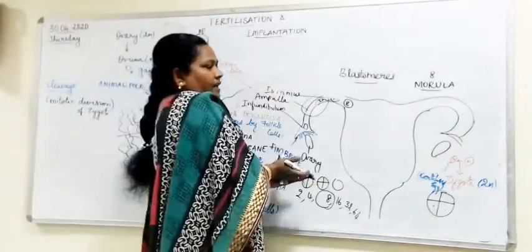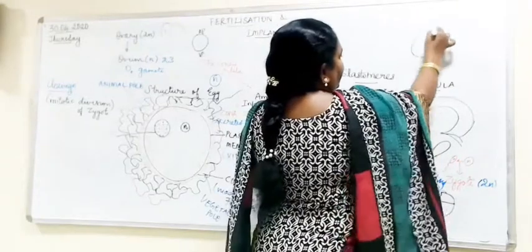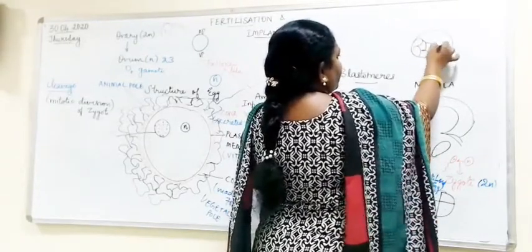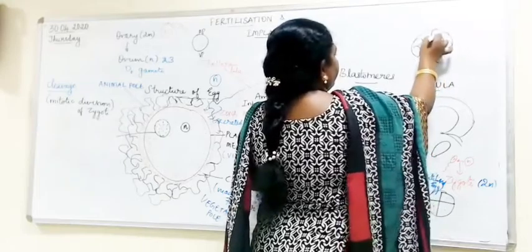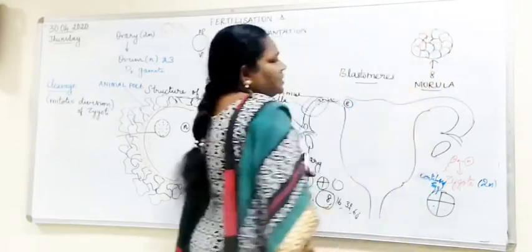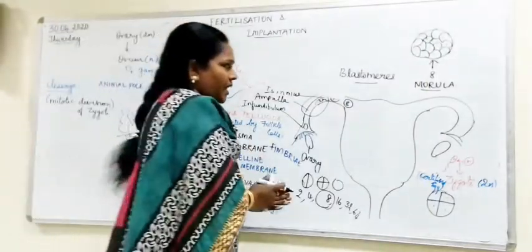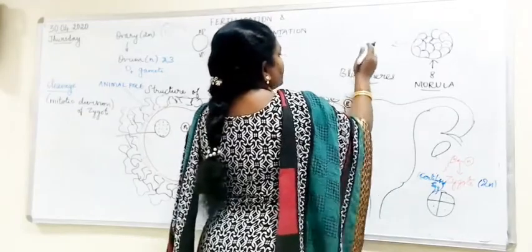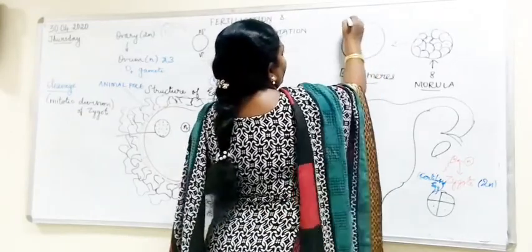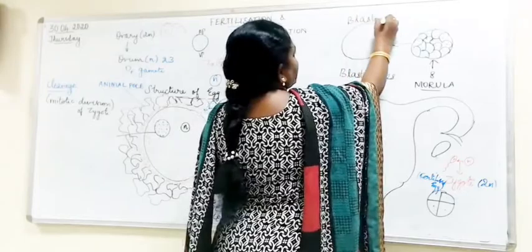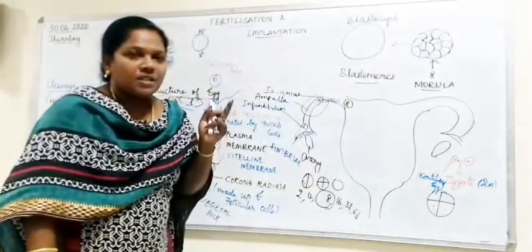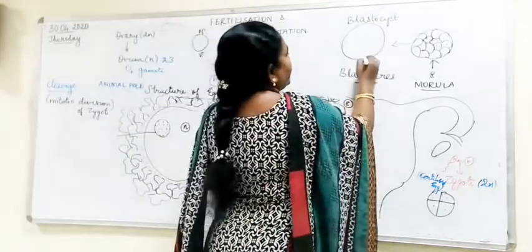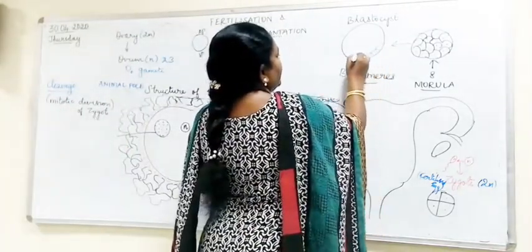After this morula, finally a ball of cells will be formed with many cells, going on to 32, 64. So many cells will be formed inside. After that, the ball of cells will be converted into a structure called a blastocyst. What do you call this structure? Blastocyst. What is blastocyst? These cells are arranged in a single layer of cells.